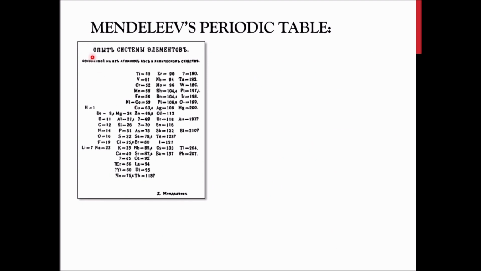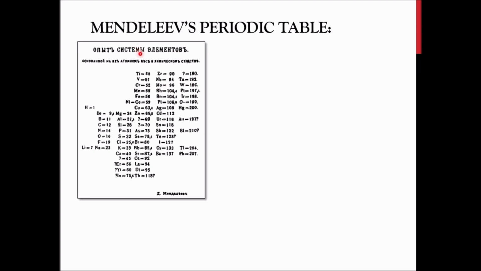See, this is in Russian. Okay, this is in Russian language. There he has written: he classified all the available 63 elements according to their atomic mass. See, hydrogen 1, accordingly he just classified it. He classified them according to their atomic masses.